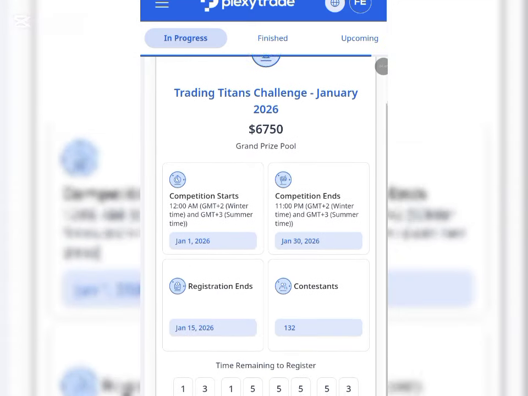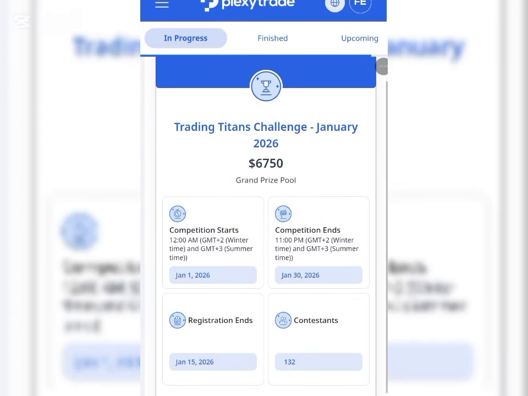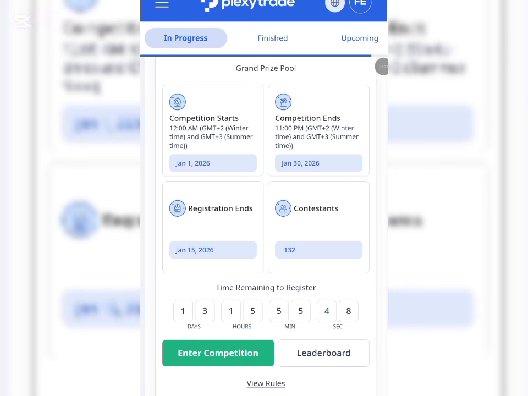Then as you can see, we have the one that is in progress, and it started yesterday, the 1st of January. So this is what we are coming here to get. As you can see, the registration ends on the 15th of January, and the competition ends on the 30th of January. We have 132 contestants yet, so you still have the opportunity to get this particular account.